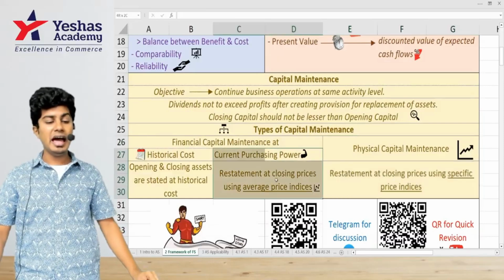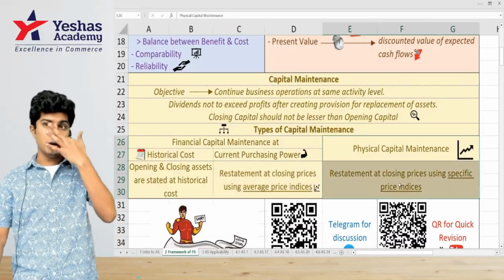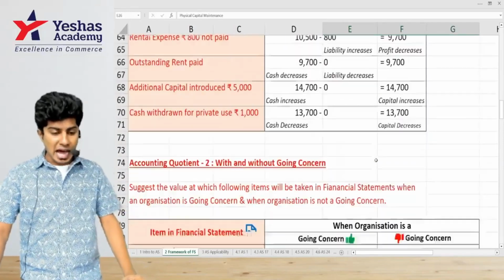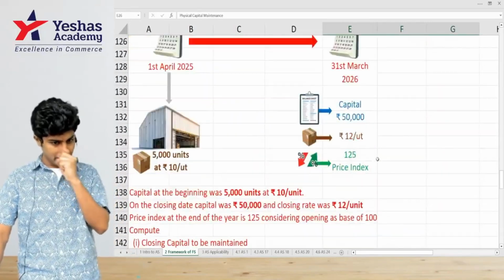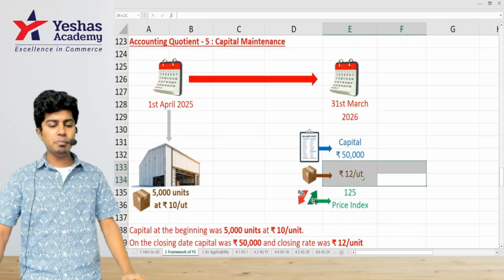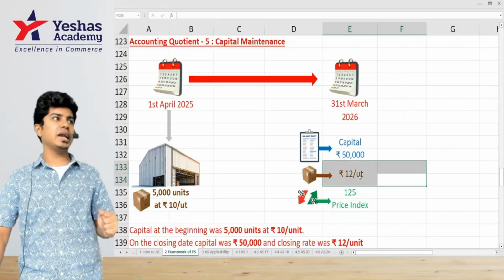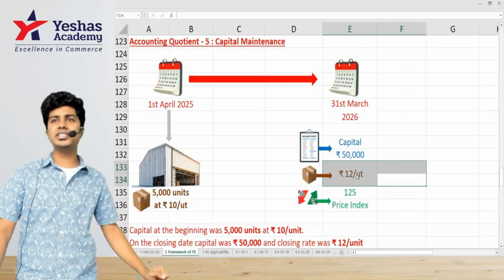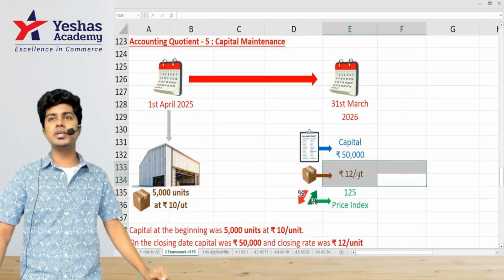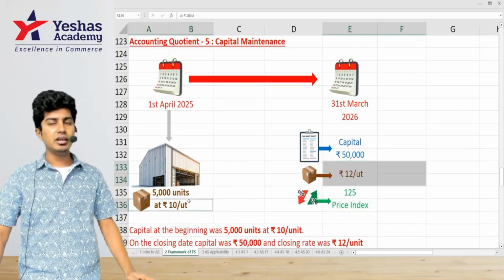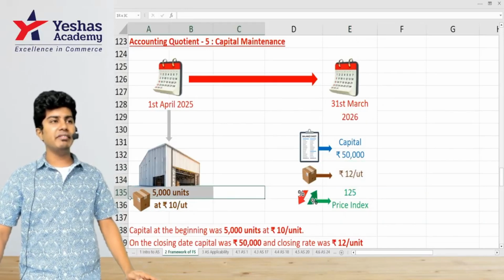Here, what do we do? Average. Here, specific to the product. In our question, whatever we are doing, what is the specific price for that product in the market on 31st of March 2026? I will go and ask, okay, 1 kg, what is that telling? 12 rupees. At the beginning, how much was it? 10.